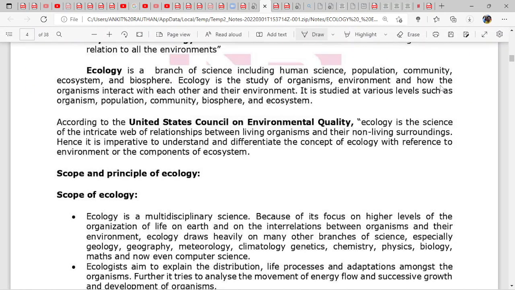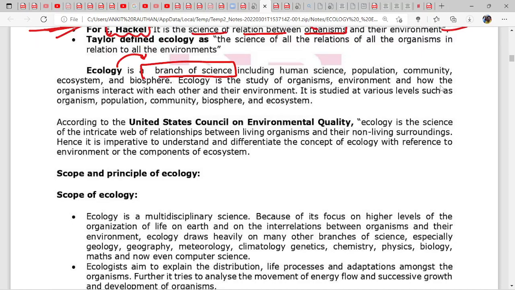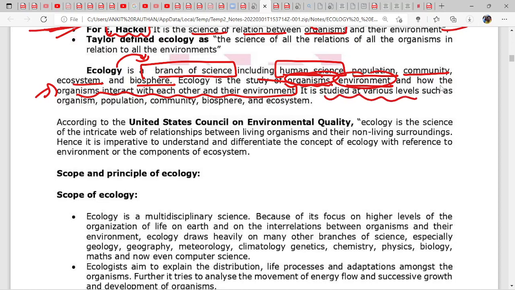Now see this. Ecology is a branch of science, which we have studied. Ecology is a scientific study, including human science. We have to study human science, population, community, ecosystem, and biosphere. Now, ecology is the study of organisms and environment. We have to understand the organism, the environment, and how organisms react with each other. It is studied at various levels, such as the organism level, and we understand population.